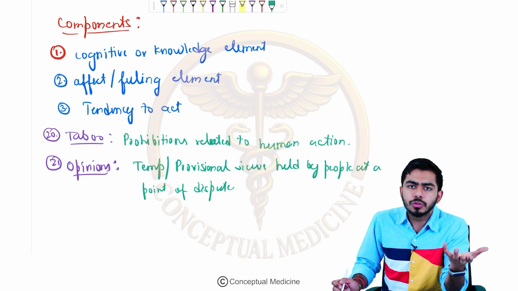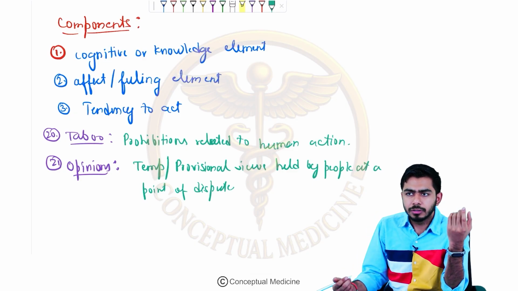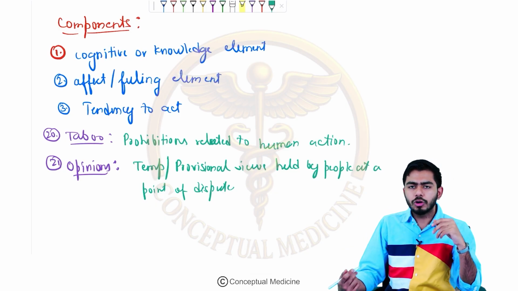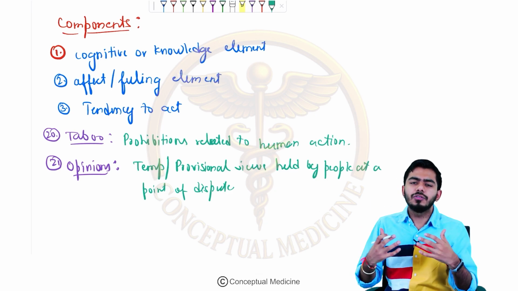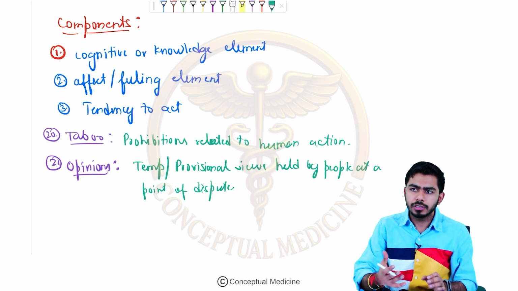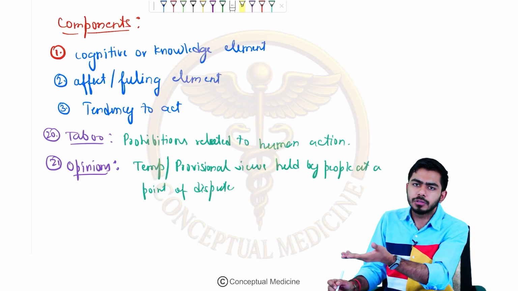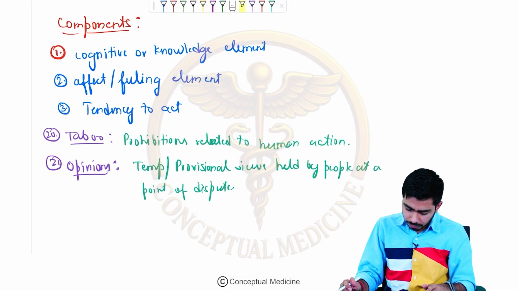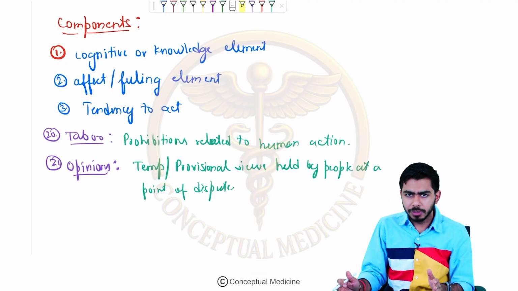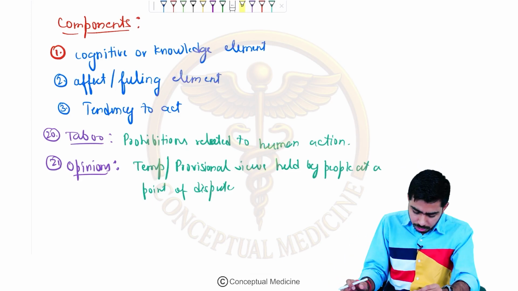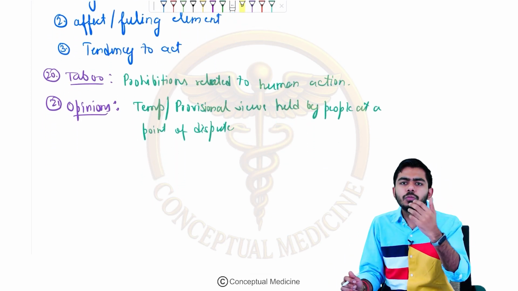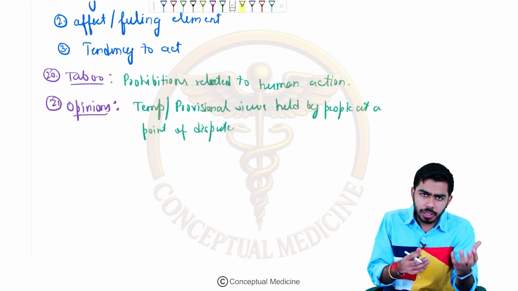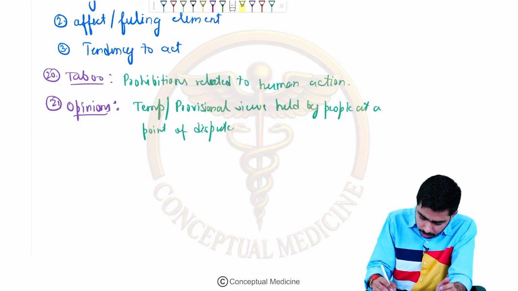Let's say you are watching some kind of news on the television, and they are saying that this particular person is a victim in this particular crime. A lot of people will have an opinion and start giving their opinions about that particular incident, how this person might have killed that person, and those kinds of things. So they will have provisional, temporary views in their mind, which shall be changed also. You might be giving your opinion about something, or a person might be asking your opinion about whether they should take this one or that one. So these are the opinions.